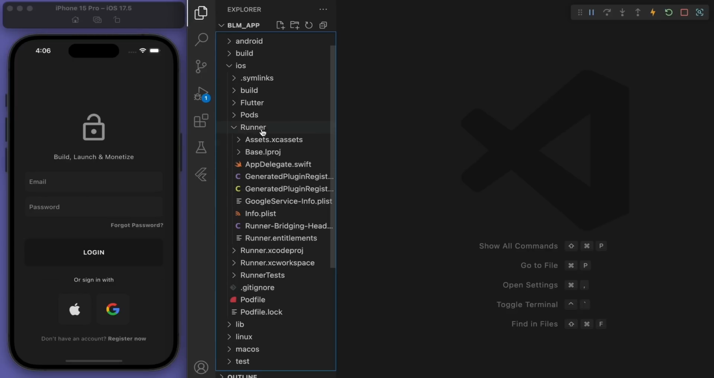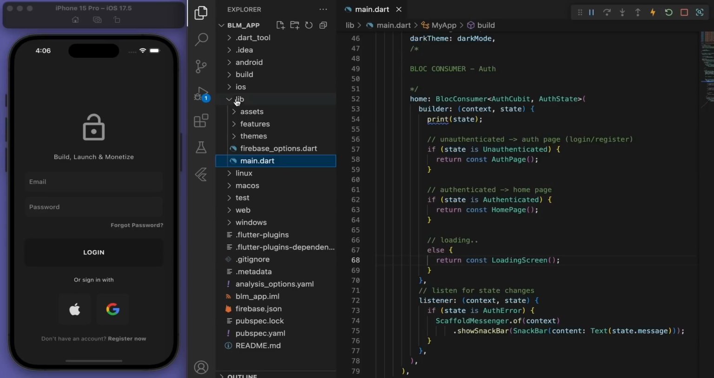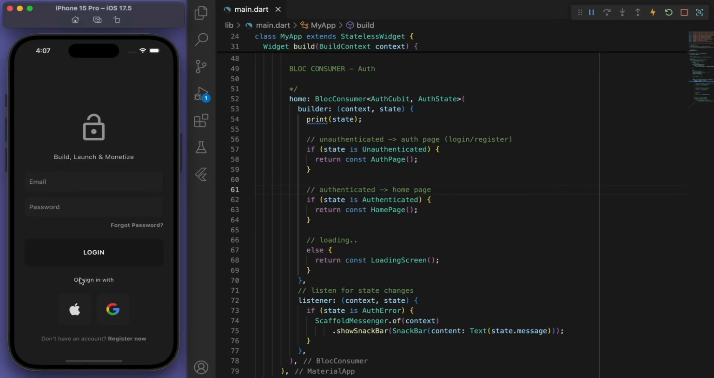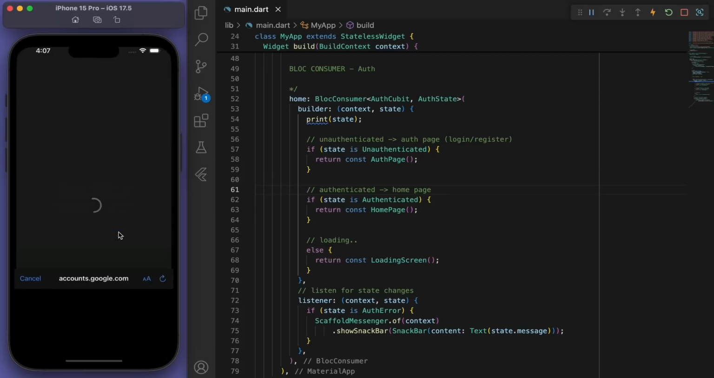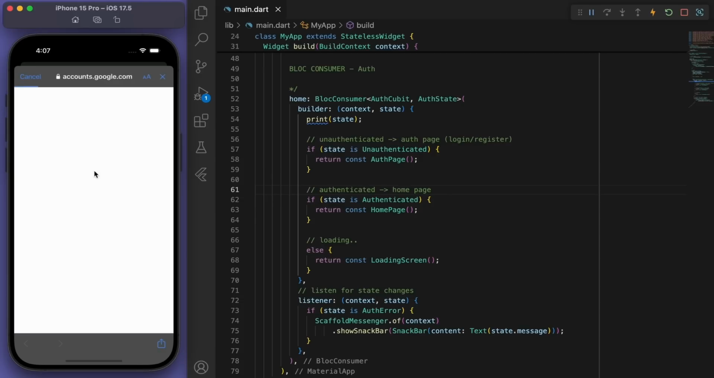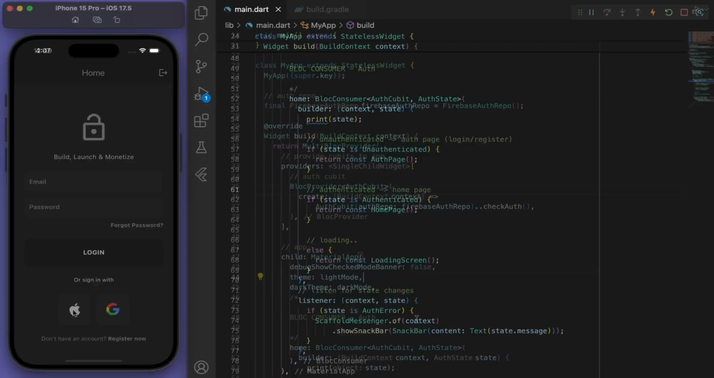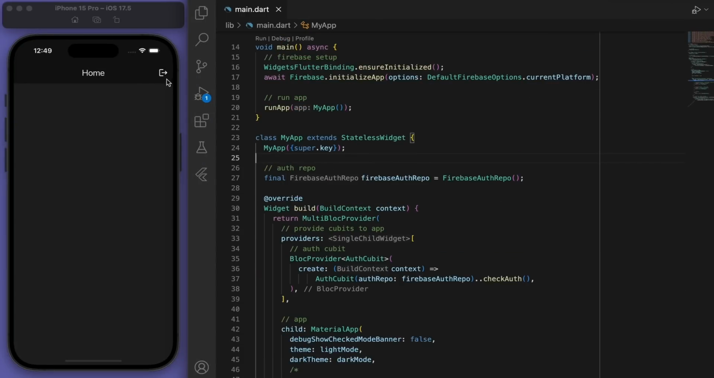So let's try this again. I'm going to close this and rebuild it. So Apple works, and then Google, yay, now Google works as well. It wants us to sign in and it shows us this dialog box. Hey, everything's working perfectly. Cool. So now if we log in and we're on this home page, let's start to progress forward.